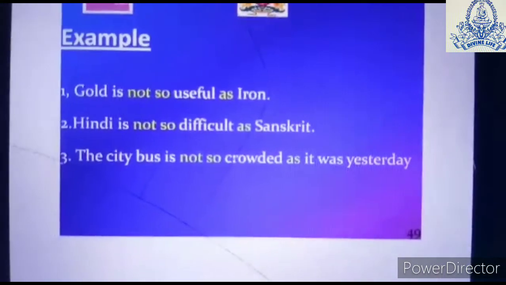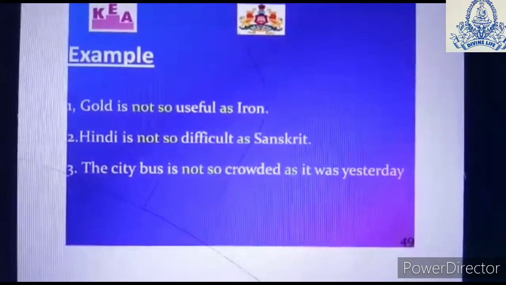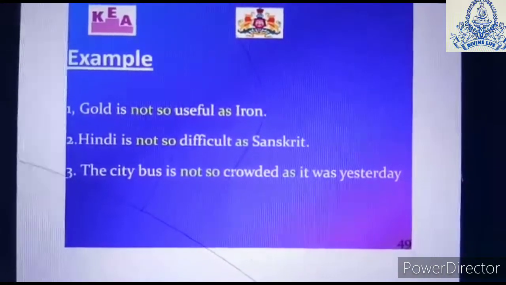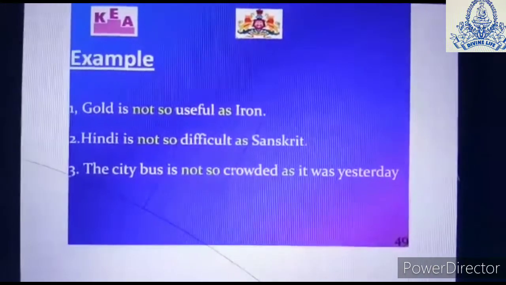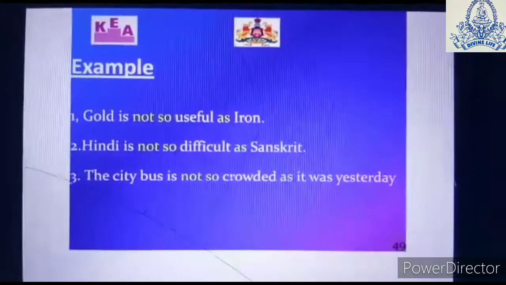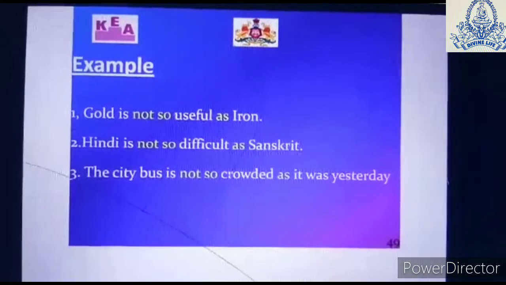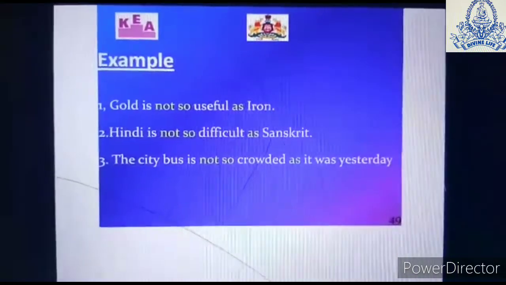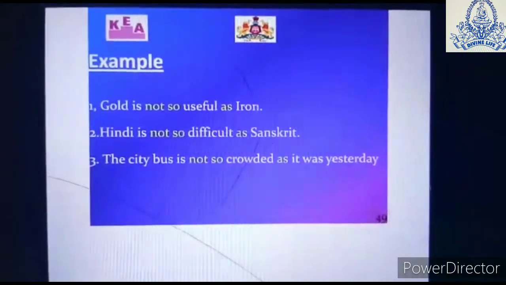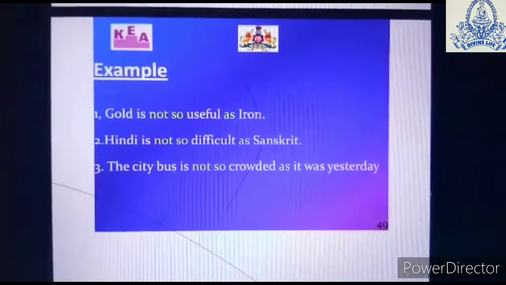Gold is not so beautiful as iron. Hindi is not so difficult as Sanskrit. The city bus is not so crowded as it was yesterday. So here we complete our positive degree.